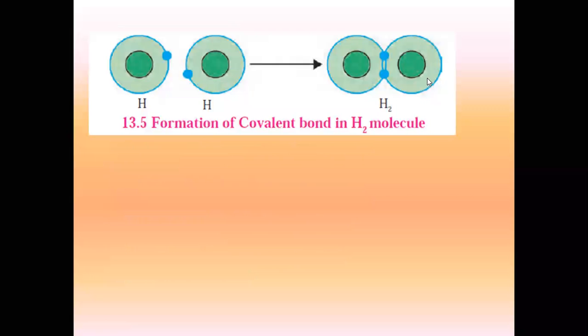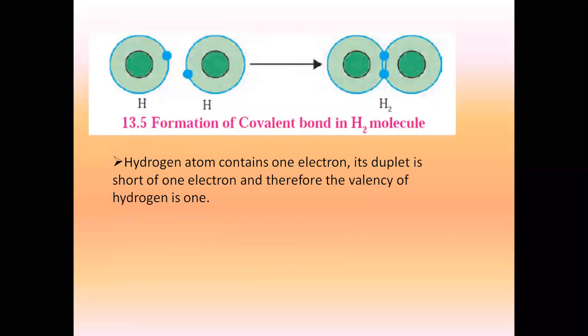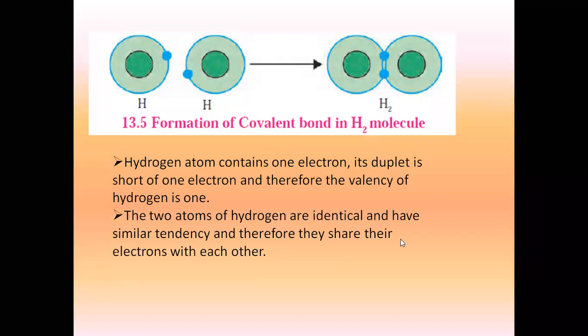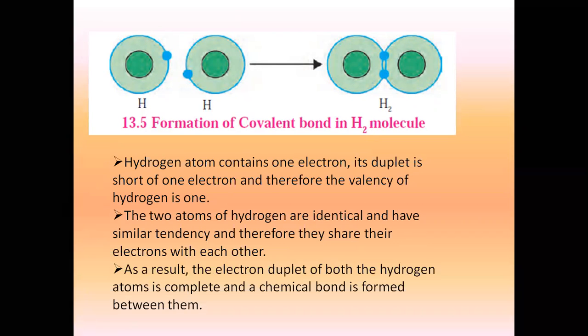Here. This is the formation of a covalent bond of the hydrogen molecule, where each hydrogen atom contains one electron. Its duplet is short of one electron, and therefore the valency of hydrogen is 1. Now, two atoms of hydrogen are identical and have similar tendency, and therefore they share their electrons with each other. As a result, the electron duplet of both the hydrogen atoms is complete and the chemical bond is formed between them. Is the covalent bond of the hydrogen molecule clear to everyone? Formation of covalent bond. Please quickly draw the structure of formation of a covalent bond in the hydrogen molecule.